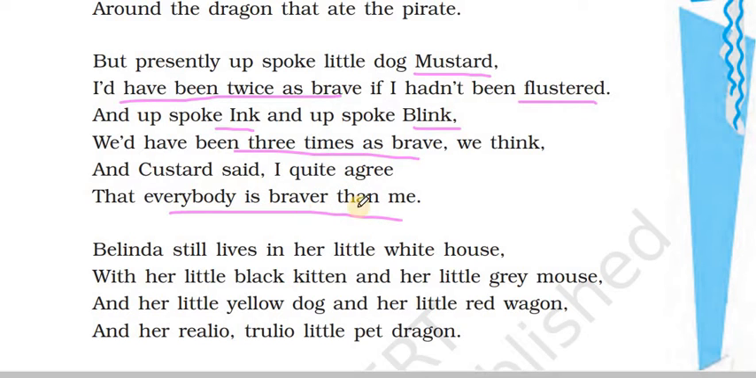But in reality, they all know who was the bravest. When everybody ran off, it was Custard who stood up and attacked the pirate all alone. Though the pirate had a gun, and had all sharp things around him, it was Custard who stood up and fought him. But still he is humble enough to accept that his friends Mustard, Ink and Blink, who always keep irritating him, who keep making fun of him, are braver. This shows how gentle and noble a creature Custard is.